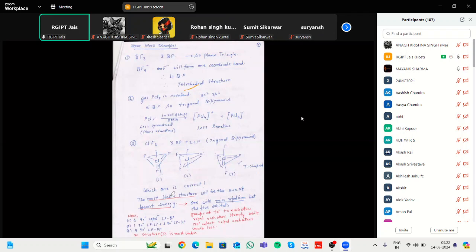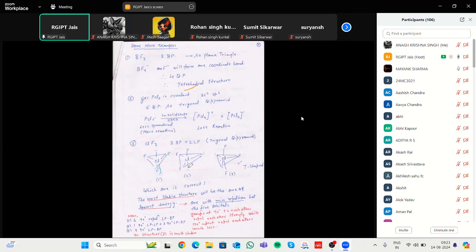That's why the lone pair repulsion is maximum. In the case of ClF3, which has higher repulsion, if fluorine is attached with that lone pair, it means lone pair bond pair. Here is bond pair, lone pair, bond pair, lone pair, and bond pair.